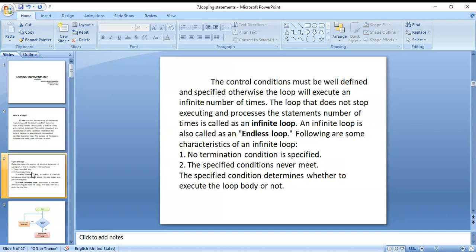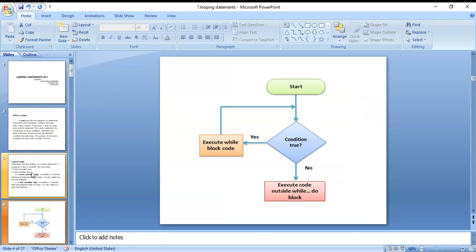Those are the differences between while, do while, and for looping statements. Compared to conditional control statements, in a conditional statement the condition is tested only one time. In looping statements, the condition is tested again and again, and the loop is repeated until the condition is false. That is the difference between conditional and looping statements.